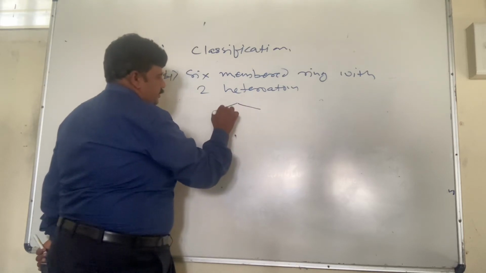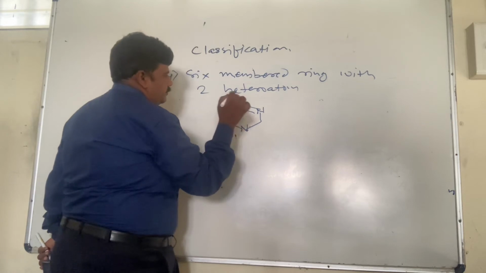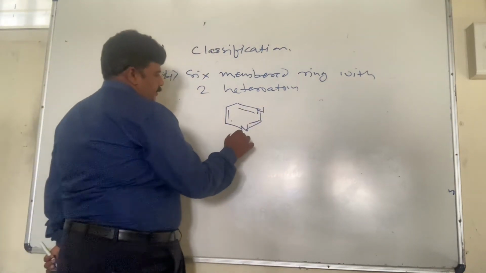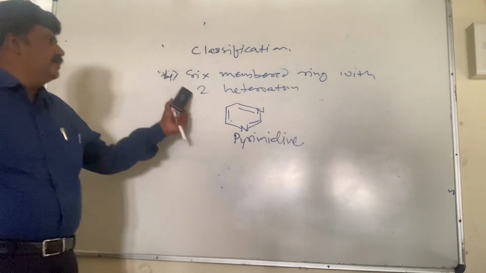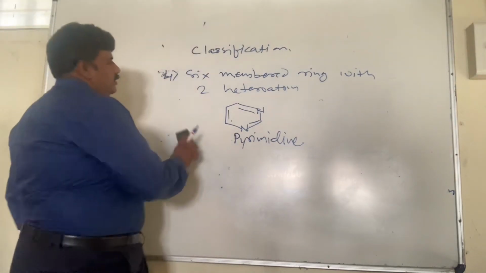This is a very well-known compound in biological systems. It's pyrimidine. So this has a 6-membered ring system with 2 heteroatoms.